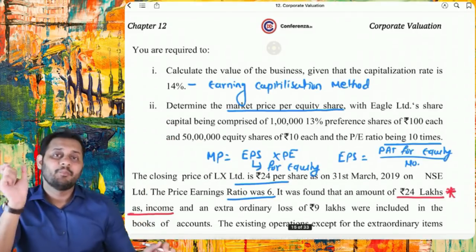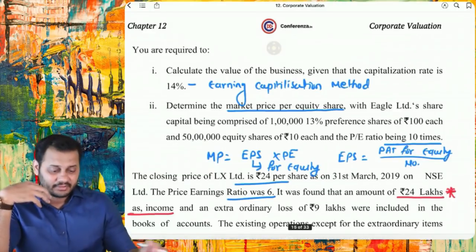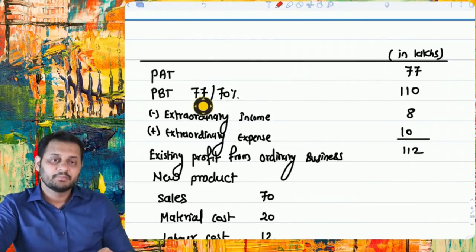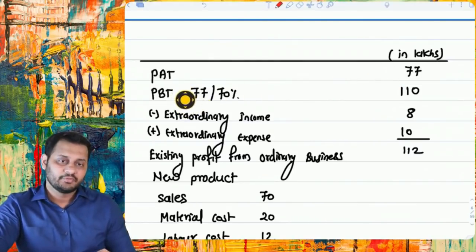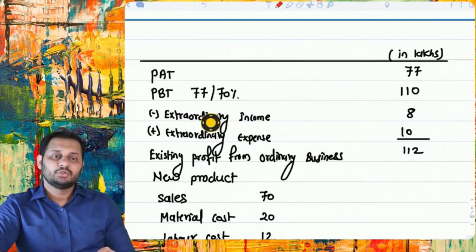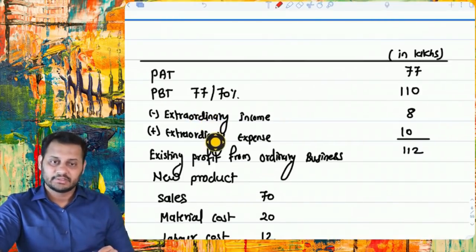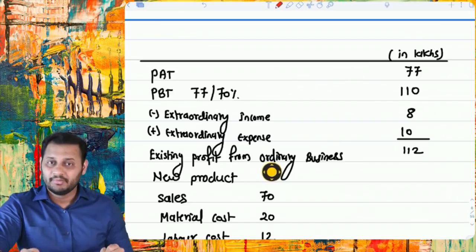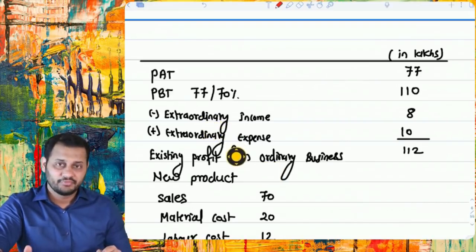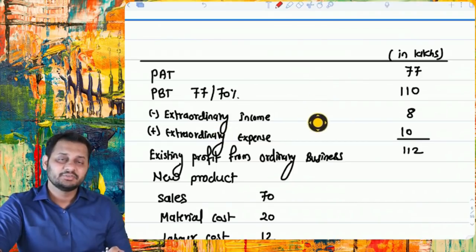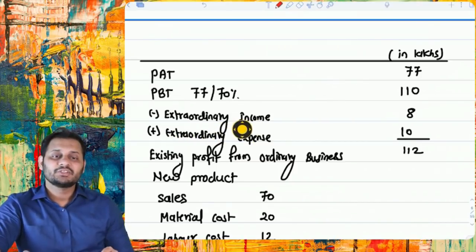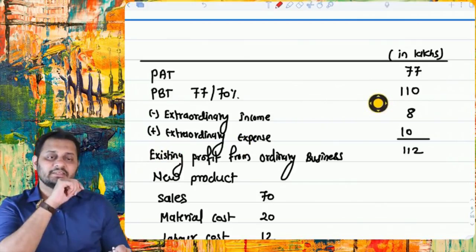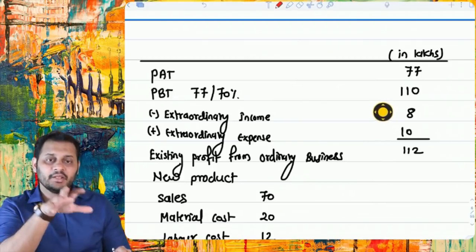So we calculated the proper earning after tax. We adjusted the existing earning. First we took the given earning, 77 lakhs. Then we converted the profit after tax into profit before tax, and then we adjusted these two items, extraordinary income and extraordinary expense, and then we arrived at existing profit from ordinary business. We took ordinary business. Extraordinary should not be taken. For the future, this is not going to happen. Why do we deduct and reduce this? Income was deducted because it was added earlier. Expense was added because it was deducted earlier. So we have basically given a nil impact in the profit.